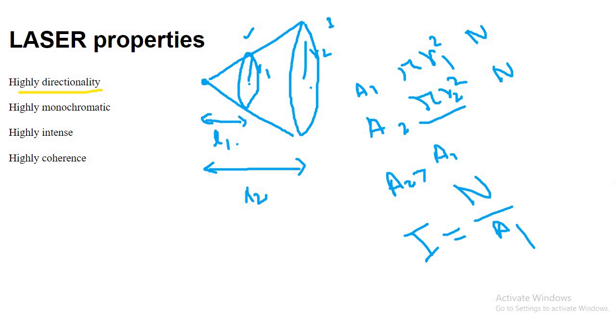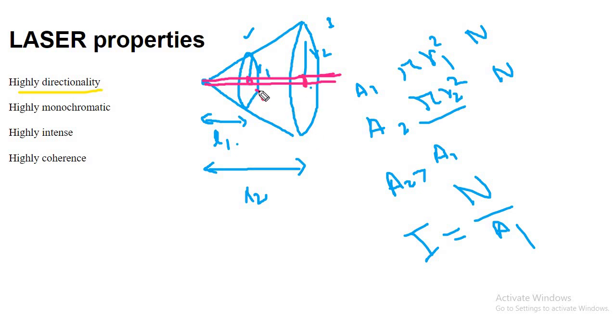The same thing happens for laser, but in a different way. What happens in the case of laser? These beams have absolutely the same properties, so the distance between the beams is very, very small. The area here and the area here are almost the same.